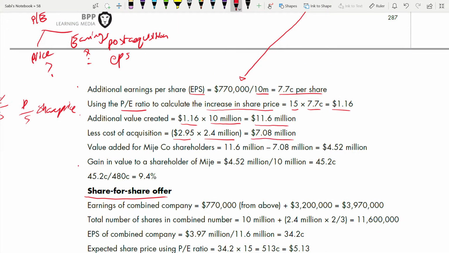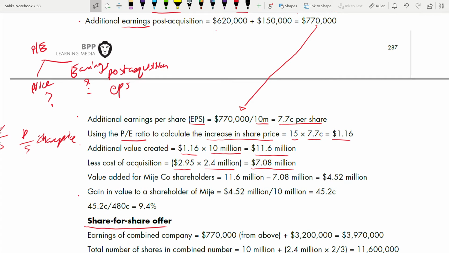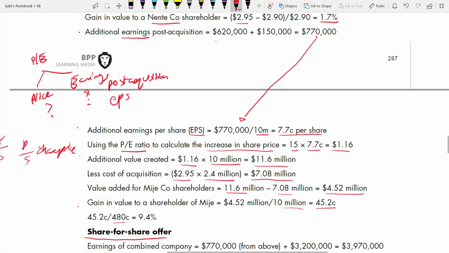And now value added for major company shareholder. What is the value added? What is the additional value created minus the cost? This one. Out of this, what is the gain in value to a shareholder? They have 10 million shares out of this. So this one. Now the gain you can calculate. 45.2 divided by 480 cents. 9.4%.